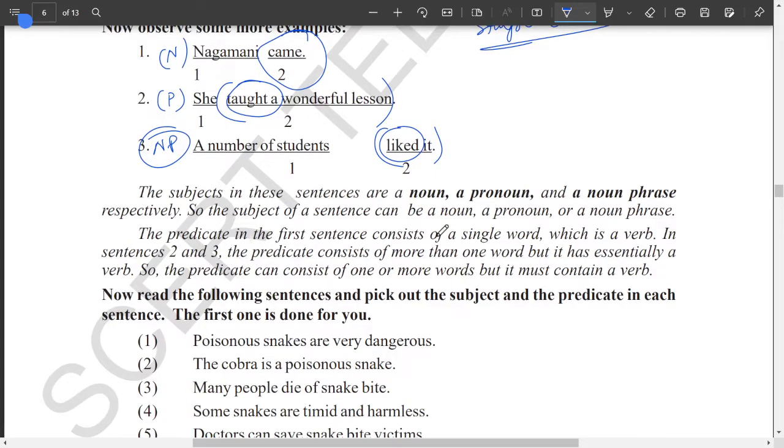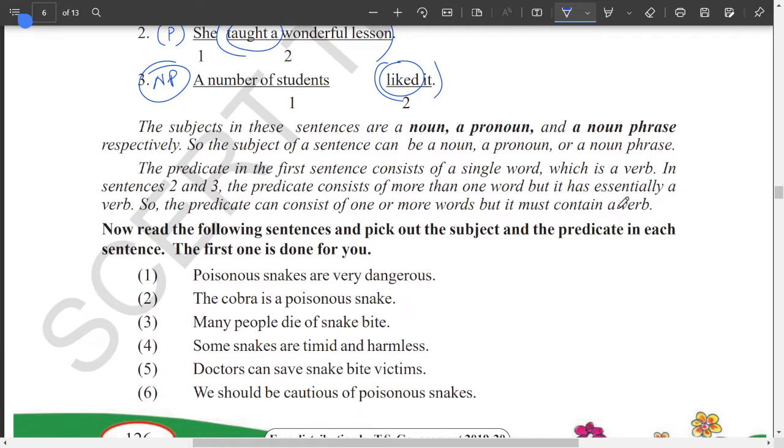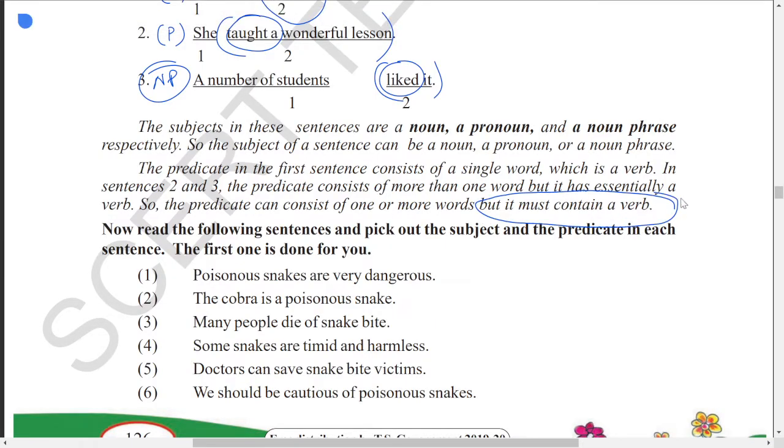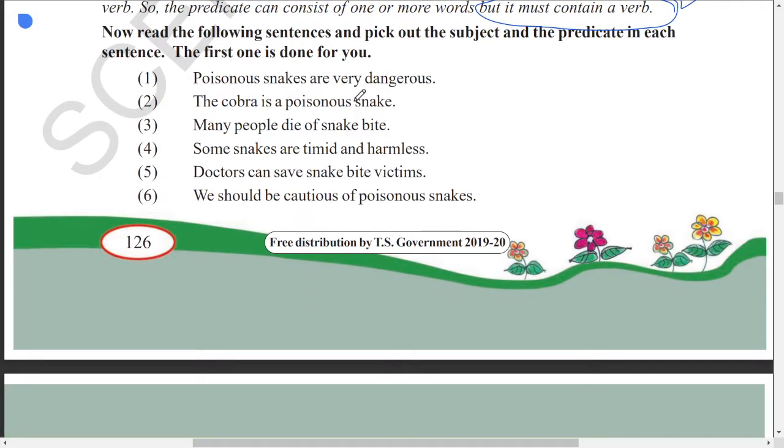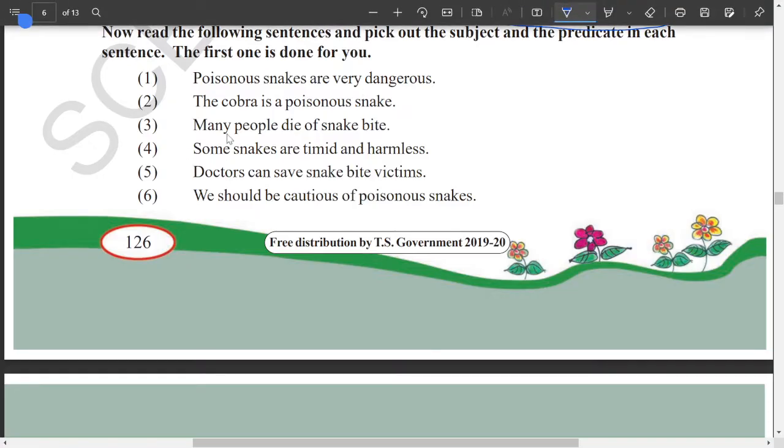So the predicate consists of one or more words, but it must contain a verb. So what is a predicate? A predicate can have a number of words, but there must be one single verb in that. Now read the following sentences and pick out the subjects and predicate in each sentence. The first one is done for you.